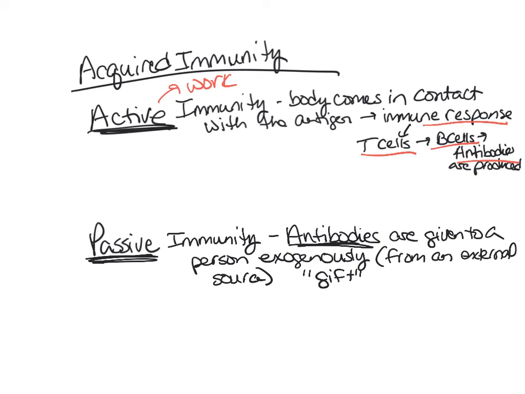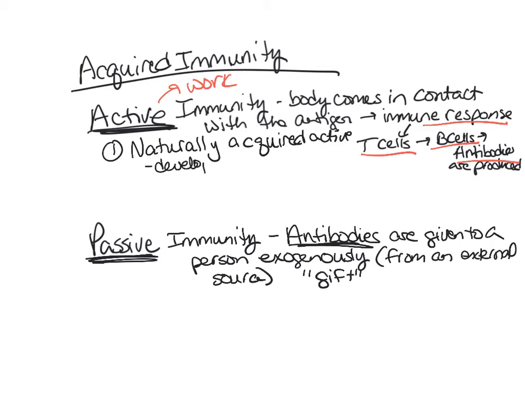All right, so now let's look at the different types of active immunity and passive immunity. Active immunity only appears following exposure to an antigen. So we have two types. The first type is called naturally acquired active immunity. We have to think about how a pathogen naturally comes into contact with the body. Naturally acquired develops from exposure to an antigen in the environment.